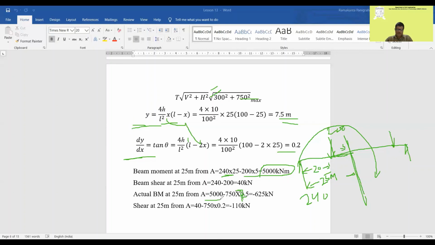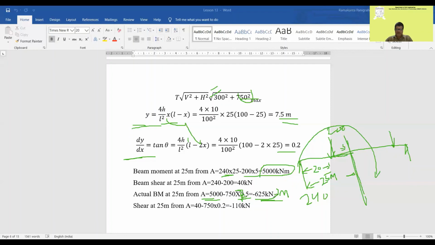So beam moment minus h, h was 750, into y, y was 7.5. So it will become minus 5,625 kilonewton meter. The unit will be kilonewton meter. So 5,000 multiplied by minus 5,000 will give minus